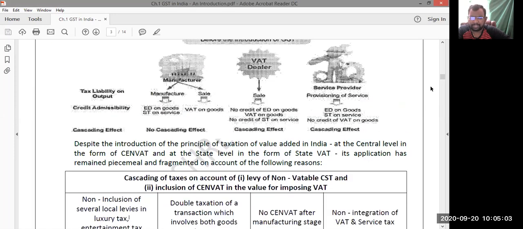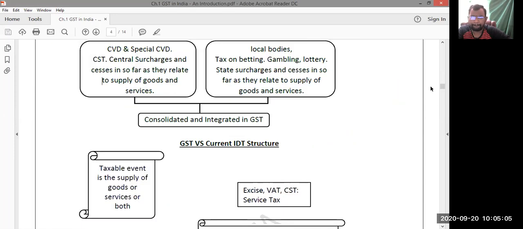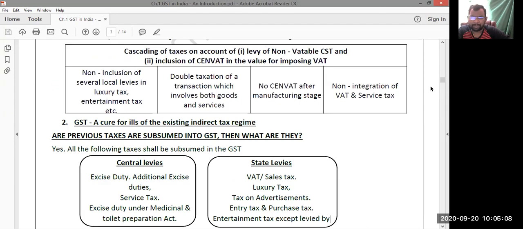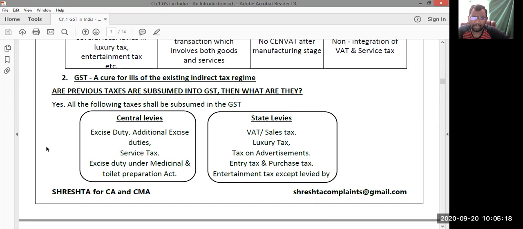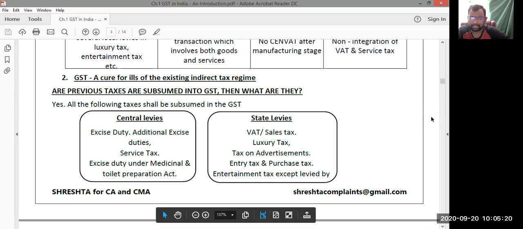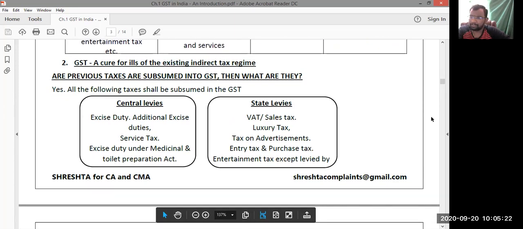And need for GST, this we have covered in our explanation. And you can see here what previous taxes are subsumed into GST. At the central level, excise duty, additional excise duty, service tax, all these are subsumed into GST.